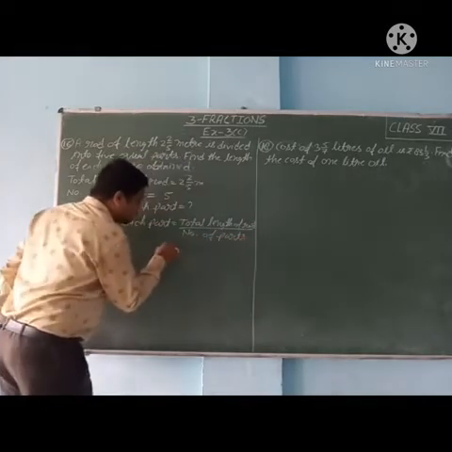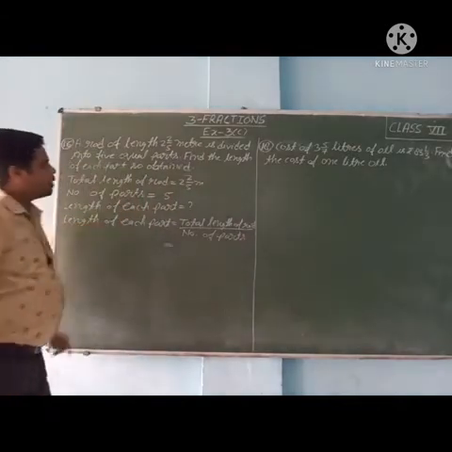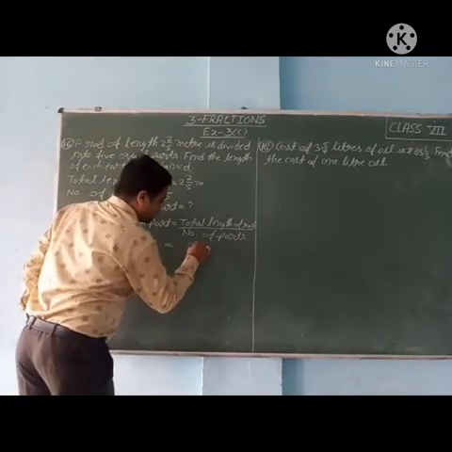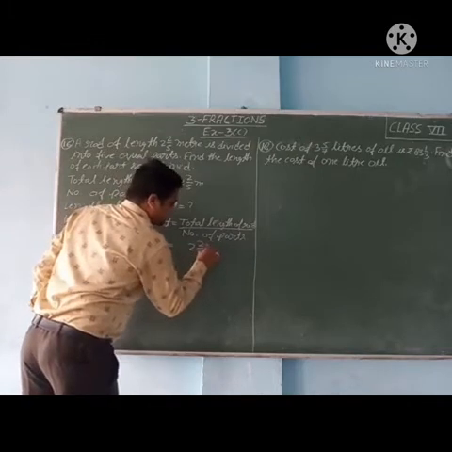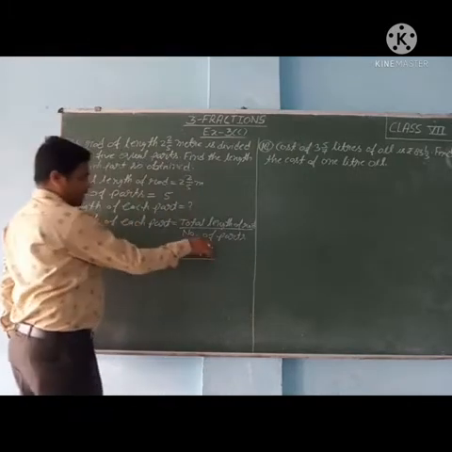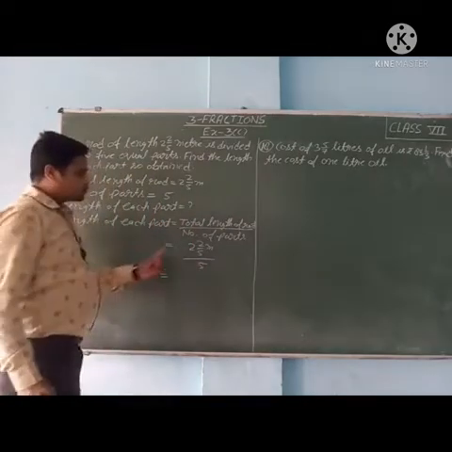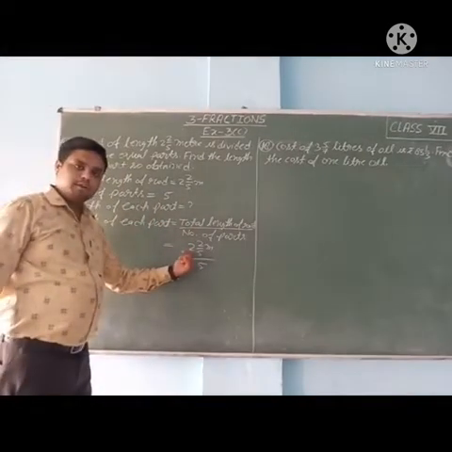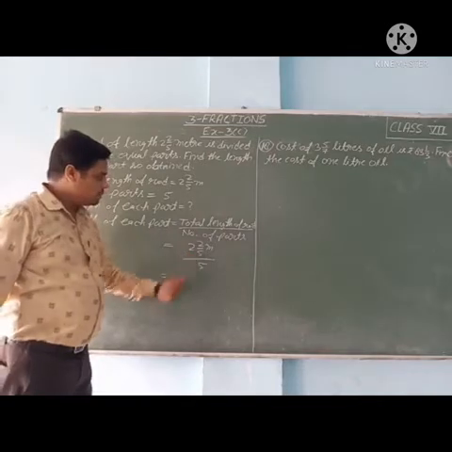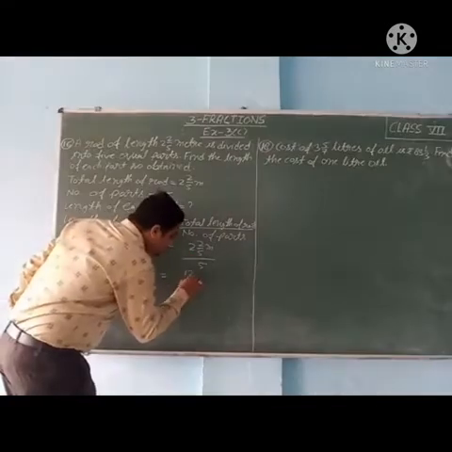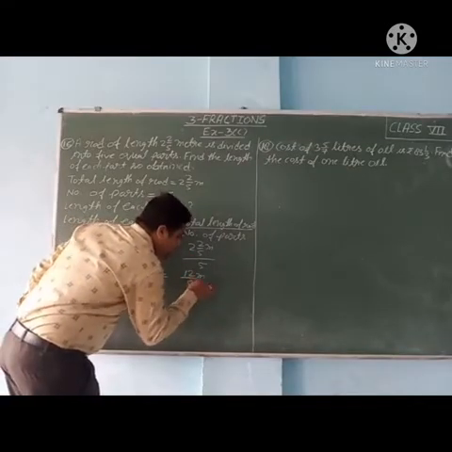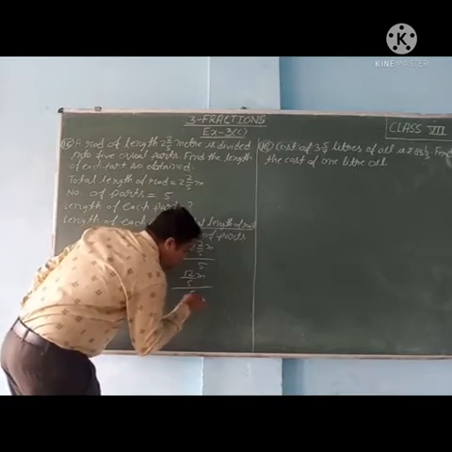So the total length of the rod is 2 whole 2 upon 5 meter, and the number of parts is 5. First of all, we will convert this mixed fraction to improper. It means 12 upon 5 meter divided by 5.